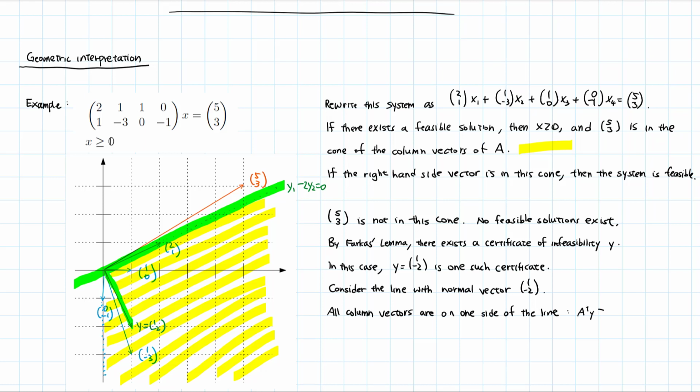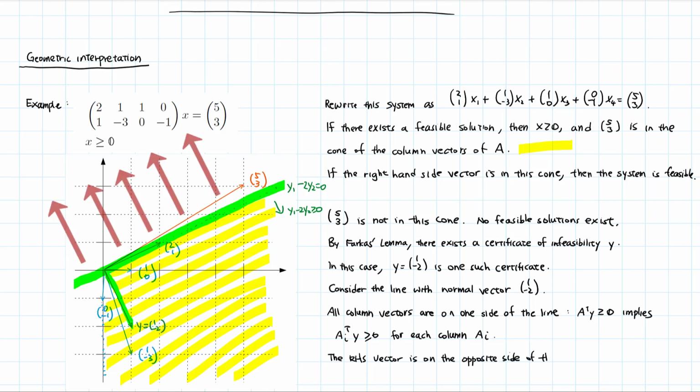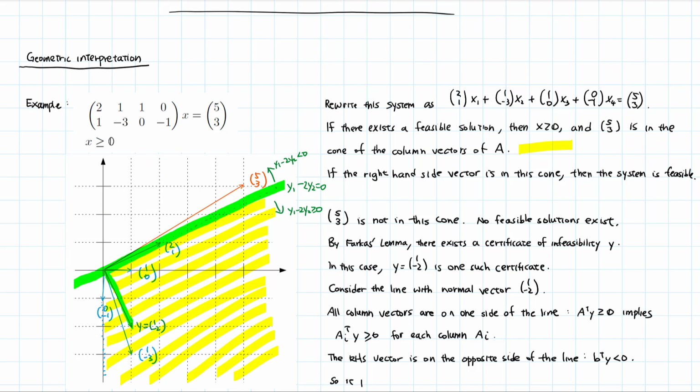A transpose y at least 0 implies that a_i transpose y is at least 0 for each column a_i. So these column vectors are on the non-negative side of the line. But the right-hand side vector is on the opposite side of the line. The dot product b transpose y is negative. So it is impossible for the right-hand side to be in the cone. Hence, it is infeasible.